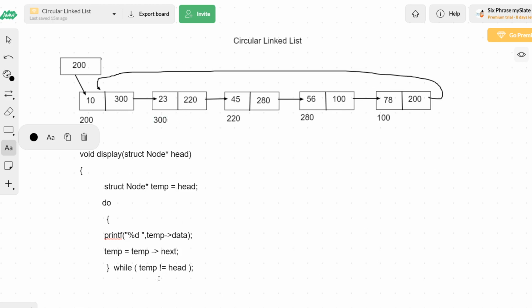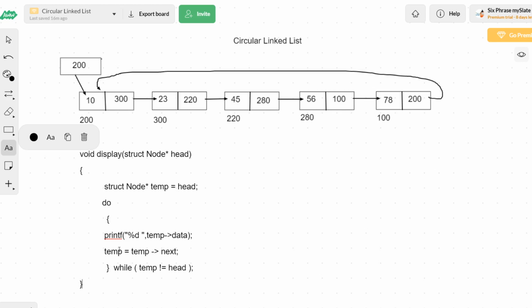Now from here on you can start checking whether temp is not equal to null. If temp is not equal to null, I can continue. If temp becomes equal to head, when temp is equal to head, again at some point of time stop the process. Yes, this is the procedure for displaying all the elements of a circular linked list in the iterative approach.